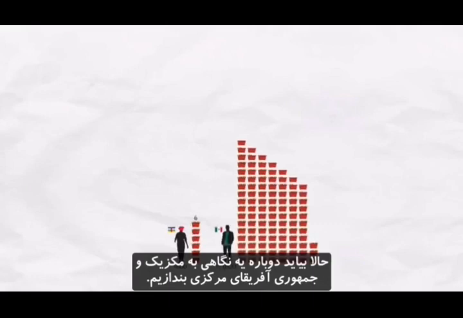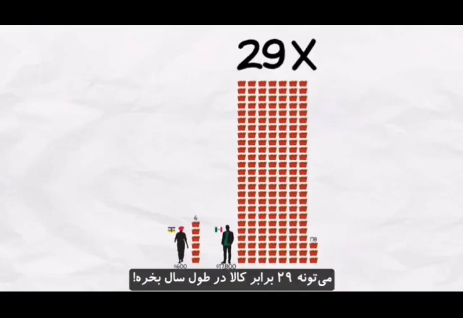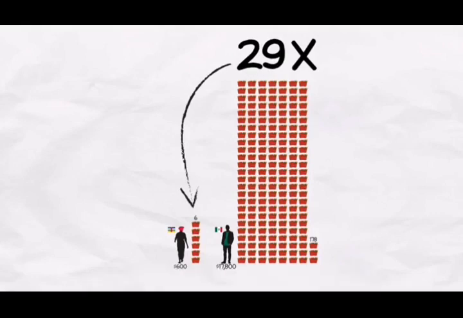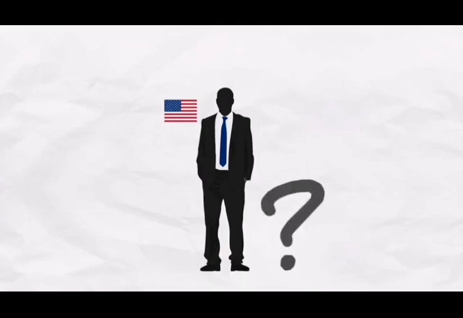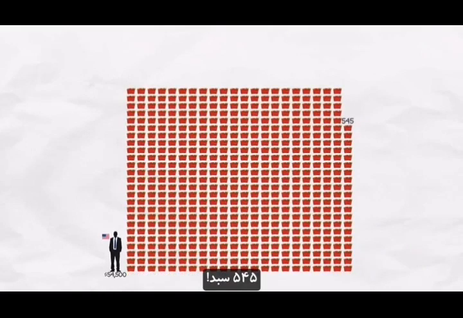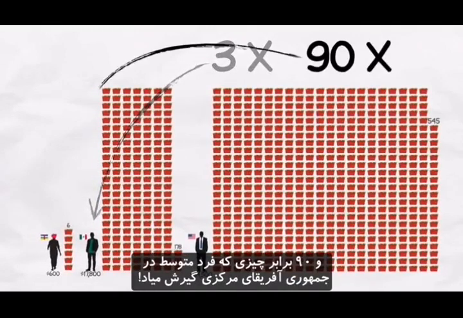These are so-called purchasing power parity conversions, the most accurate way we know to compare living standards across different countries. Now let's look at Mexico and the CAR again. The average person in Mexico can buy 29 times as much stuff in a year as the average person in the Central African Republic. What about the average American? Well, this is how much the average American could buy. 545 baskets. That's 3 times more than the average person in Mexico and 90 times more than the average person in the Central African Republic.